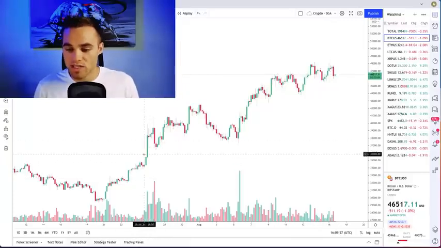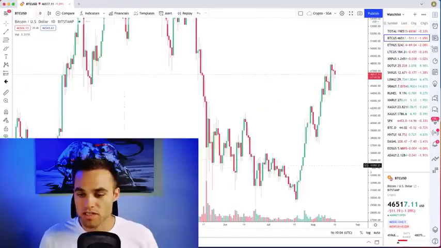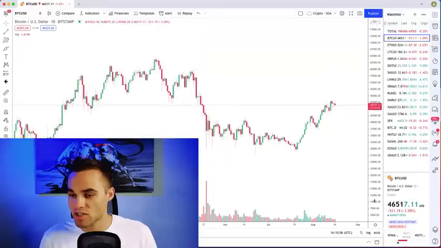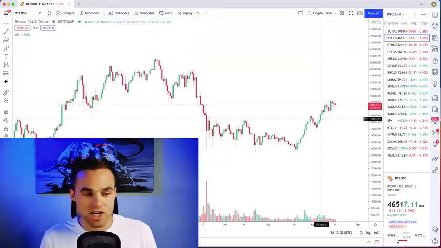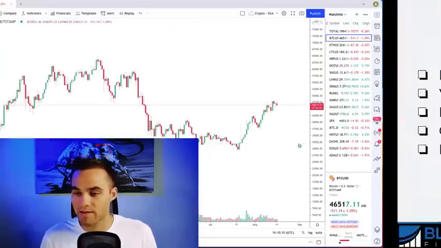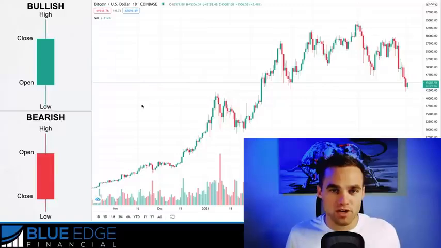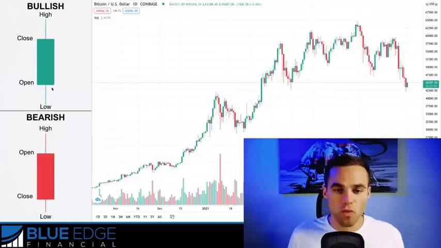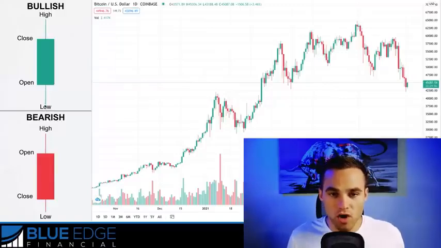And then on the chart, we see these little things called candles. Each one of these candles represents a period of time. So for example, if I go to the daily chart just like this, each one of these candles actually represents one day. Now, here's how to better understand candles. The candles are made up of 4 different parts. There's the low, the high, the open, and the close.